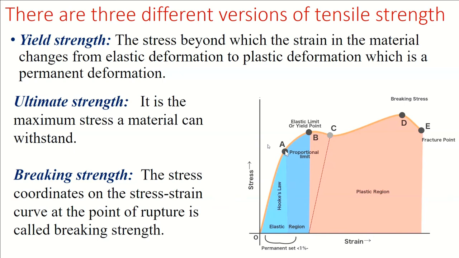And there is no strength term attached to proportional limit because it is not a strength. Material is fully comfortable. If you deload from this point, the curve will again come back to the same point in the same path. So no permanent deformation in this zone. That's why the stress strain is fully linear in this zone.